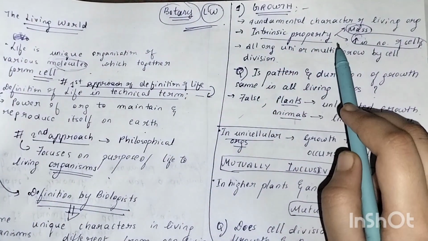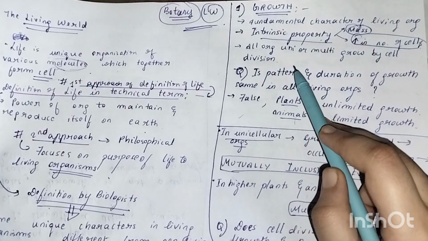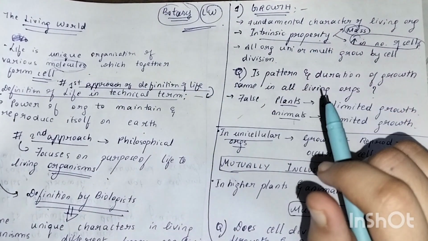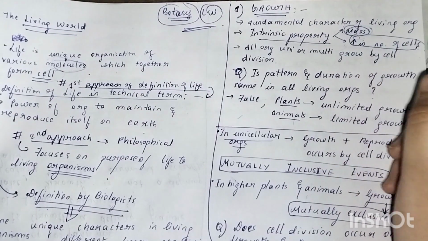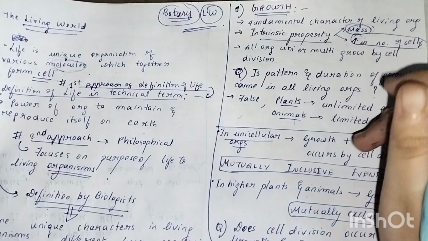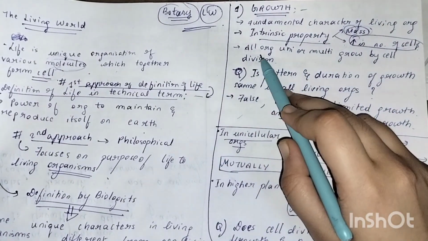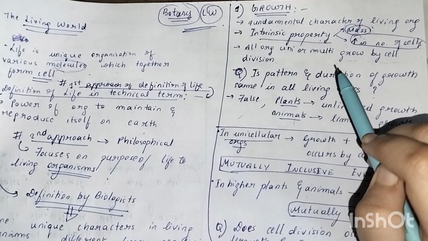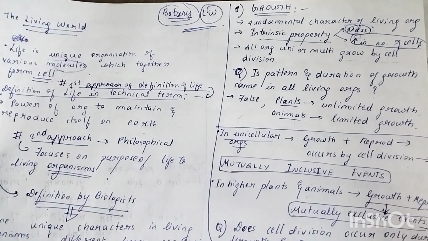All organisms grow, but in the case of living organisms, it is an intrinsic property, and basically the growth involves two aspects. One is increase in mass and the other is increase in number of cells. Okay, I hope these two are clear. Next, all organisms, uni or multicellular, grow by cell division. Cell division is an aspect that we exhibit for growth.